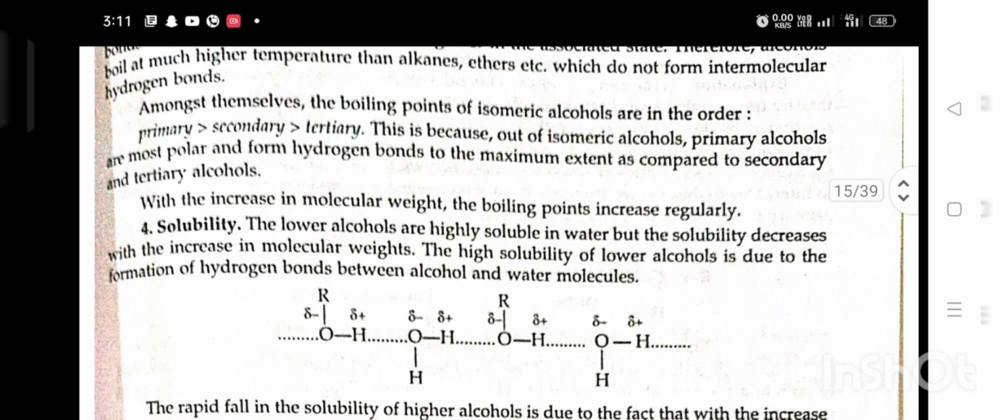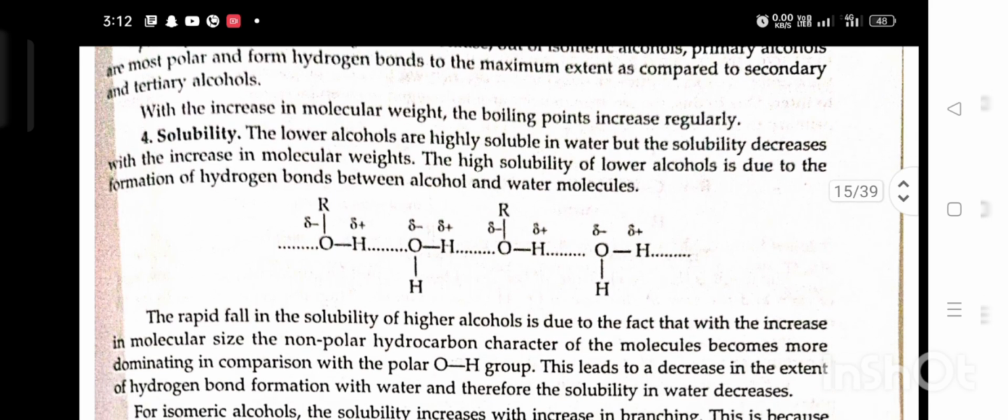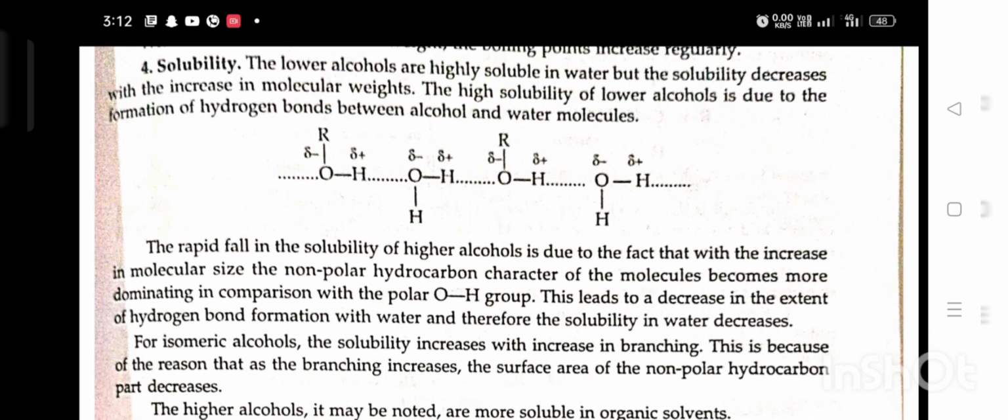Fourth, solubility. The lower alcohols are highly soluble in water, with the solubility decreasing with increase in molecular weight. The higher solubility of lower alcohols is due to formation of hydrogen bonds between alcohol and water molecules. The rapid fall in solubility of higher alcohols is due to the fact that with increase in molecular size, the non-polar hydrocarbon character of a molecule becomes more dominating in comparison with the polar OH group. This leads to a decrease in the extent of hydrogen bond formation with water, and therefore the solubility in water decreases.